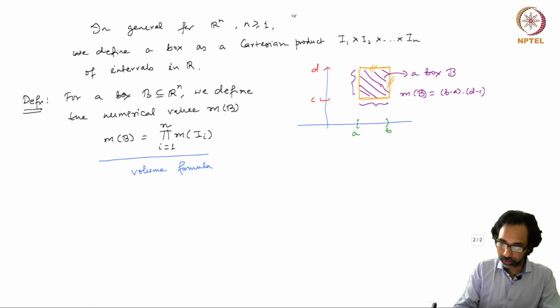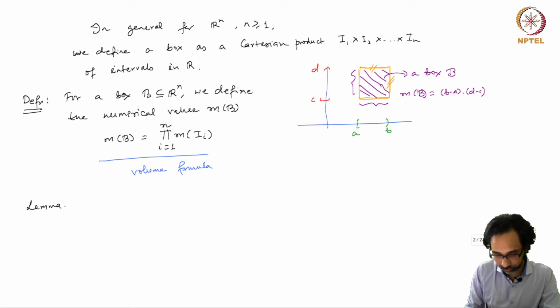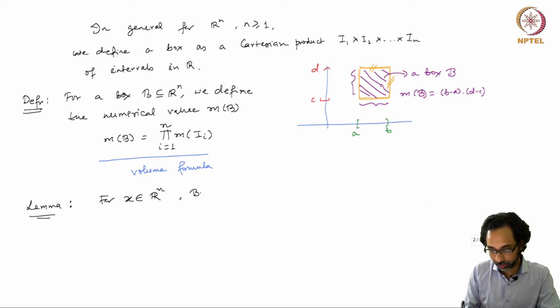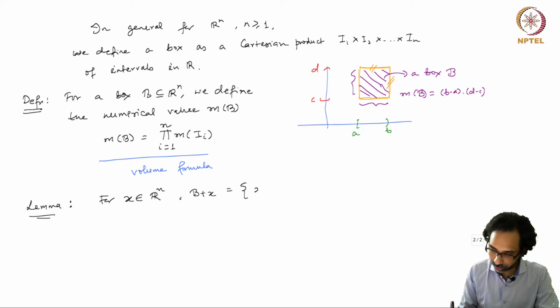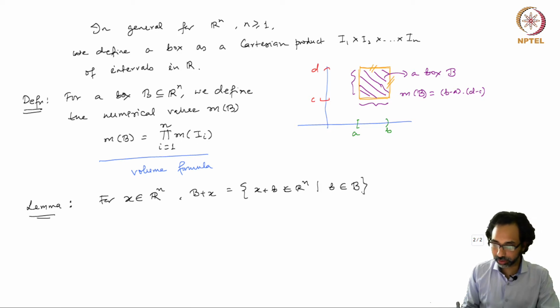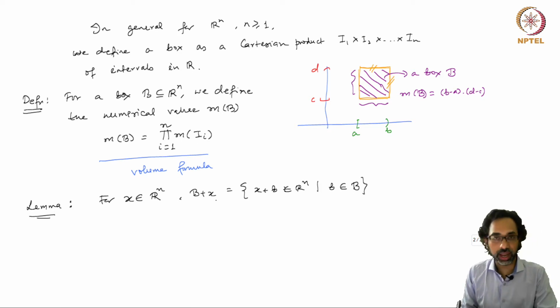Now it is immediately clear, so let me write this as a lemma, that for x belonging to Rn, if you take the set B plus x, which is x plus b, such that b belongs to B, so this is in Rn, this is the translate of B by the vector x.